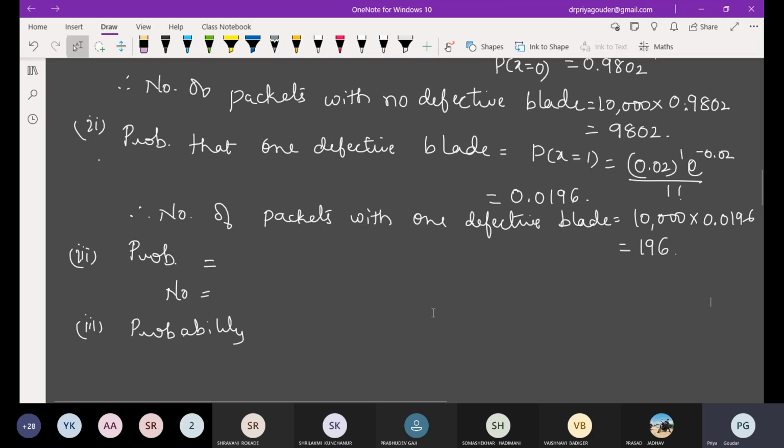Are you able to see the screen? Is the screen visible? Because there was some disturbance in between. I'm just confirming.